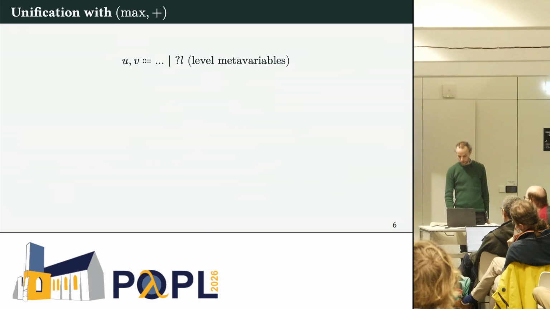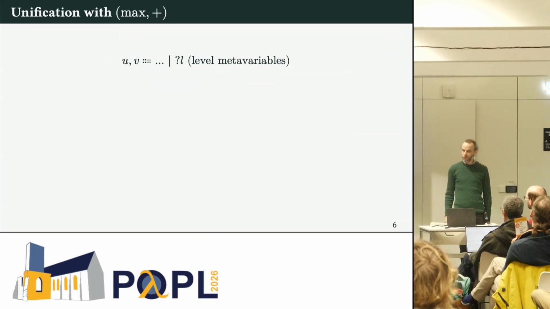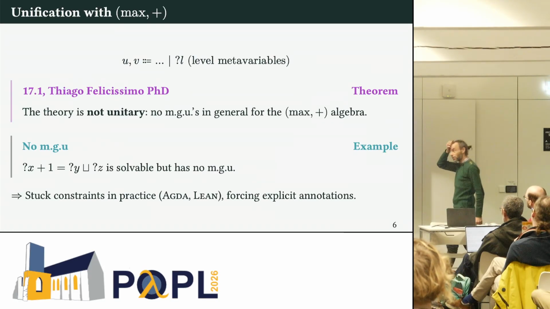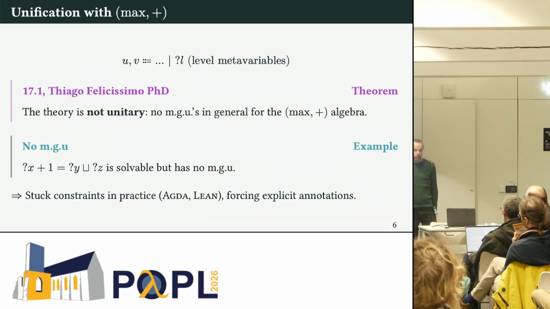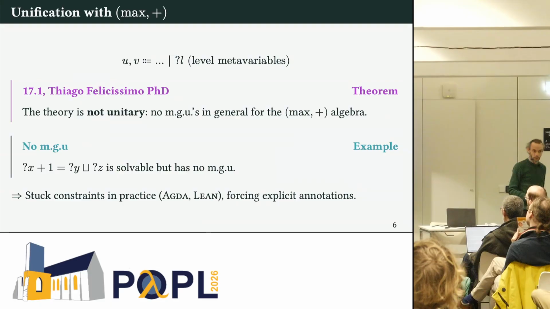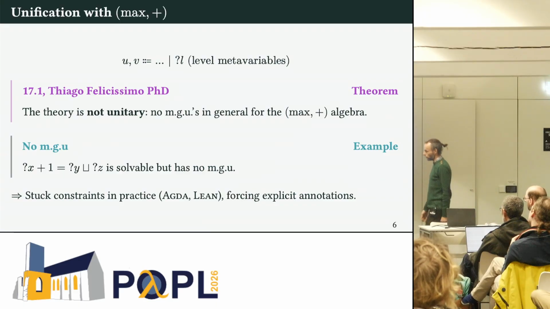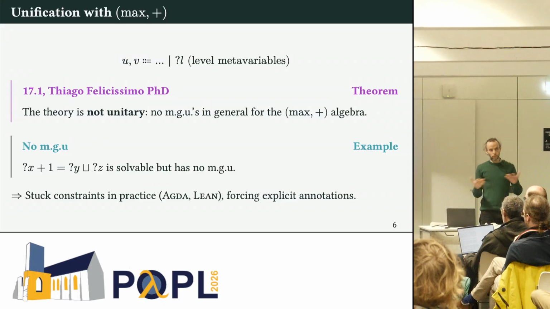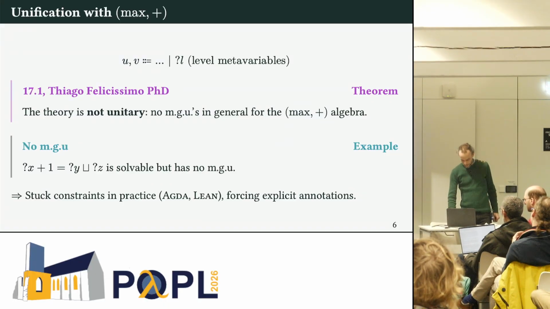Pretty straightforward. Now, you have, of course, unification in the proof assistant. What happens? Well, Thiago found out in his PhD that this equational theory of universes is not unitary. You don't have MGUs in that theory, and the example is quite simple. You take 3 meta variables, and you have this constraint, x plus 1 is the max of y and z, and there are incomparable solutions. None is the most general for this. What it means in practice is that in Agda, you will get stuck constraints requiring user annotations.